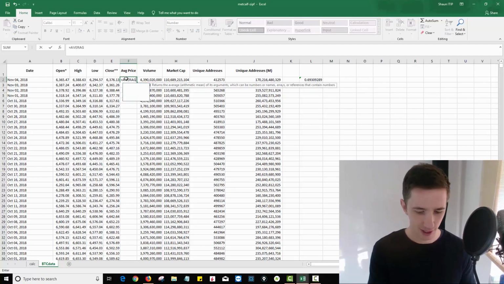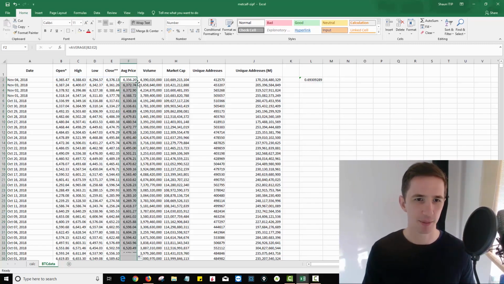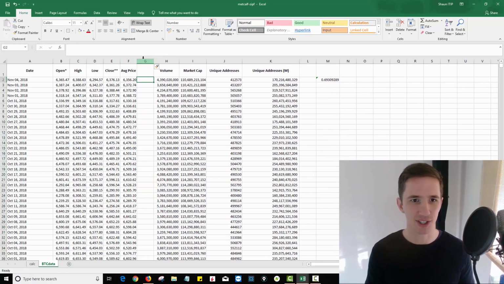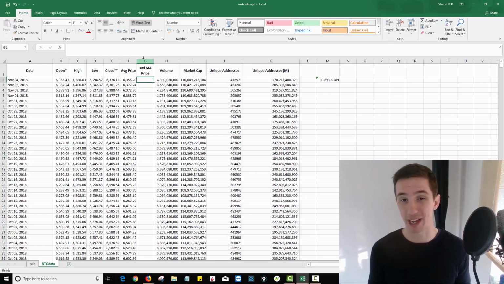I don't want to choose between open, high, low, close. When you're doing this, you can do it however you like. I just want to take the average and I'm going to double click and that's going to go all the way down to the bottom of the data. Then I'm going to, again, go Control-Shift+ and I now want a 30-day moving average of price. Moving average of average price.